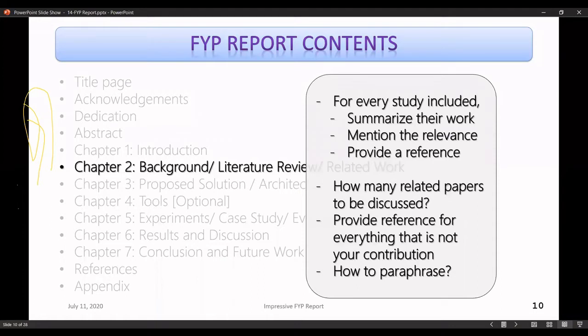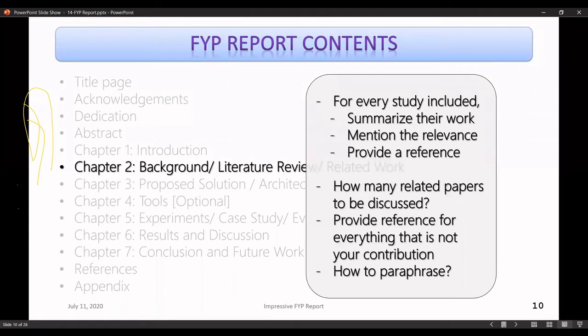And one thing that's important is how many related papers should be discussed in this chapter, right? If you have like hundreds of studies, it's not important to include all those studies in your related work section, because in that case your chapter may be up to maybe 30, 40, or 50 pages long. If you're including maybe a half page for each study and you're including 50 studies, of course it's going to be 25. If you're going to include like 100 related studies, it's going to be 50 pages. Then that is a bit too much, right?